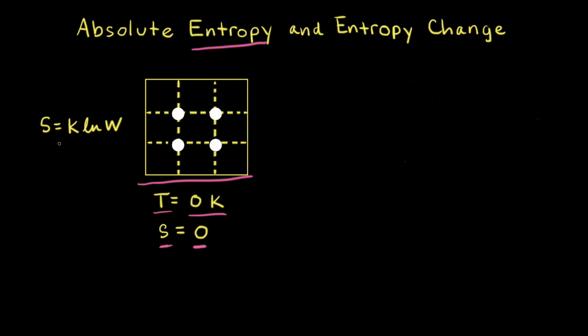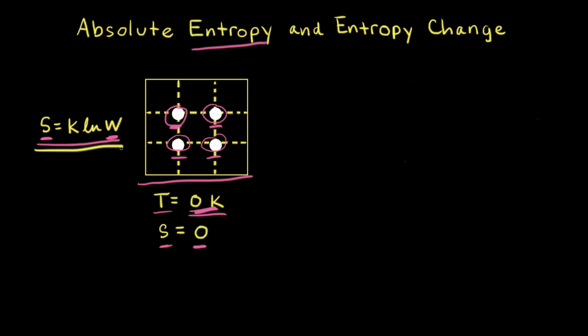We can think about why the entropy is equal to 0 by looking at the equation developed by Boltzmann that relates entropy S to number of microstates W. A microstate refers to a microscopic arrangement of all of the positions and energies of all of the particles. For our pure crystalline substance at absolute zero, all of the particles are perfectly ordered in their lattice states. And at 0 Kelvin, there's no thermal motion. So all of the particles are perfectly ordered in their lattice states with no thermal motion. That means there's only one possible arrangement for these particles, and that means there's only one microstate.